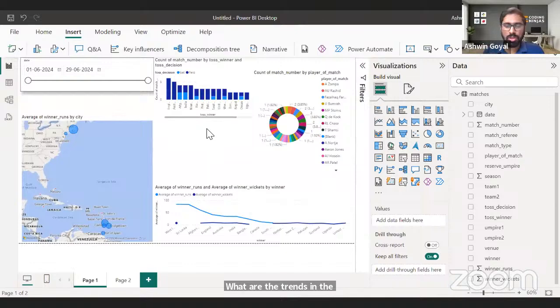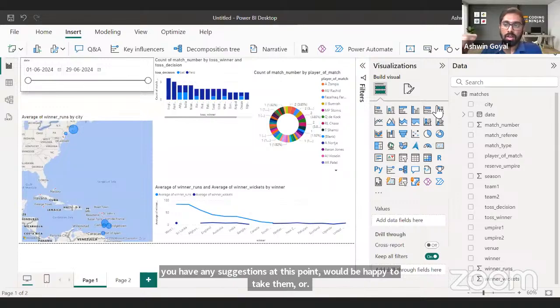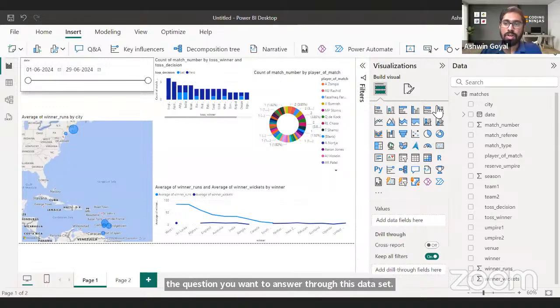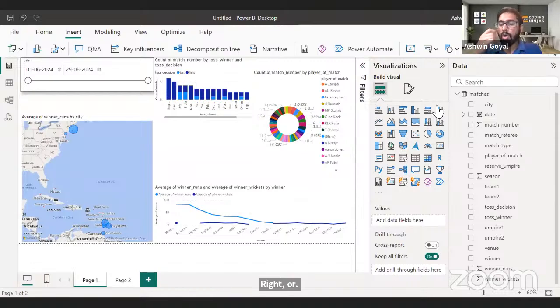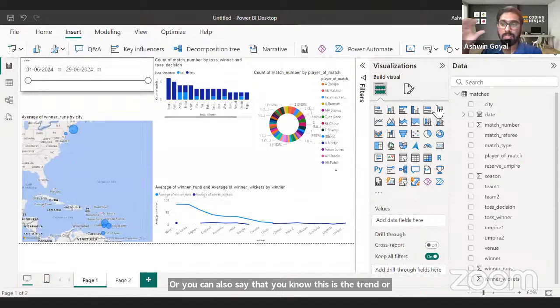Let's just see a bunch of more things, right? And if you have any suggestions at this point, I would be happy to take them. Or what's the question you want to answer through this dataset, based on the fields that we have? Or you can say, this is the trend I'm expecting, this is something that I will get from this data. If there's a question, then how can that question be answered through this data set? That's what you want to see.